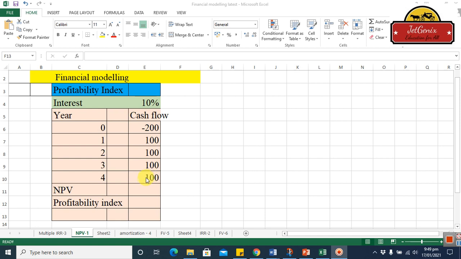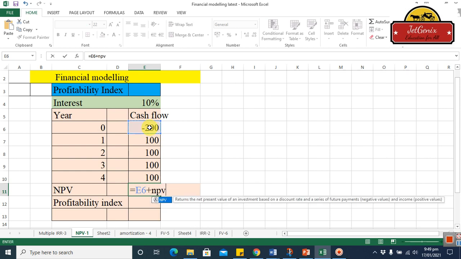So first of all, we are going to calculate the NPV here, okay? And for the NPV, we are going to calculate it as we have calculated in our previous videos. We just press equal, and then we select this initial investment, and again plus, okay? And after plus, NPV, you see, we can see it here.